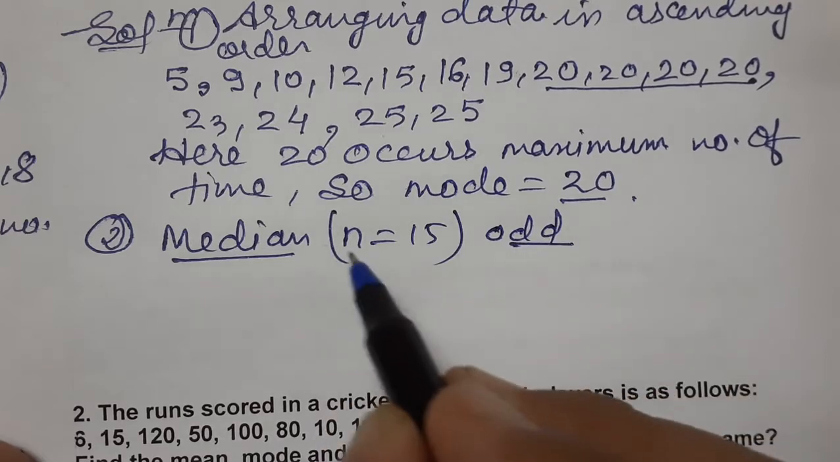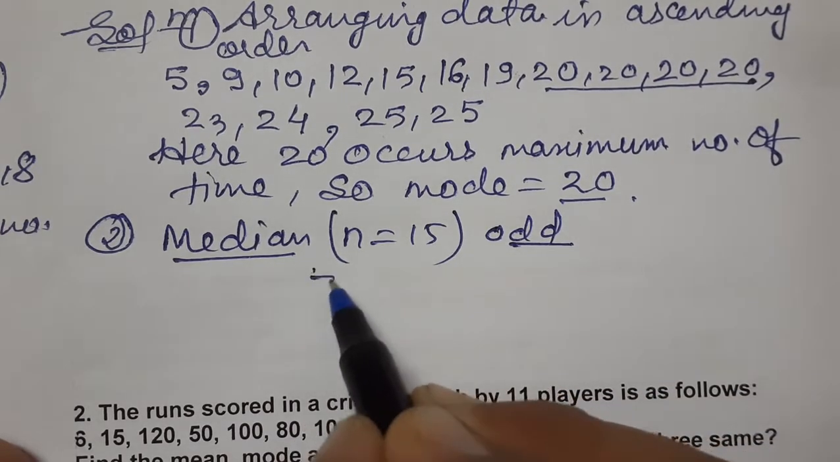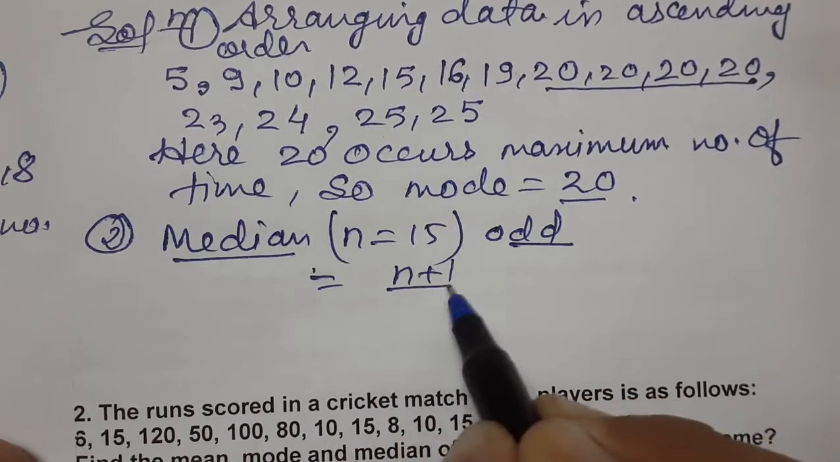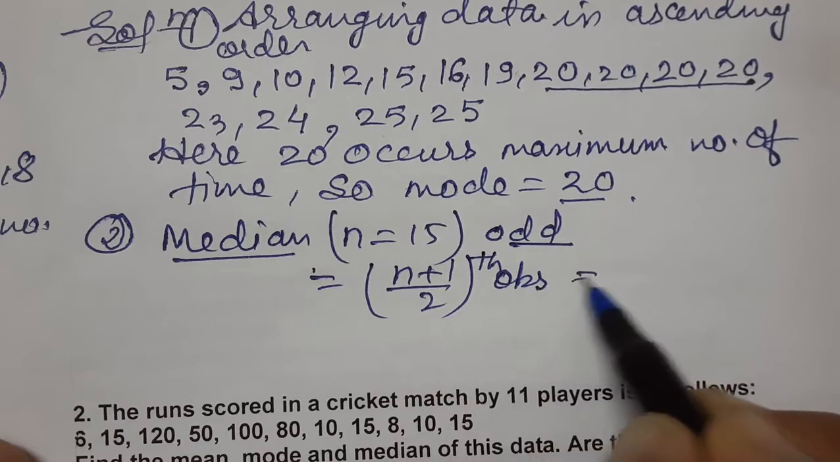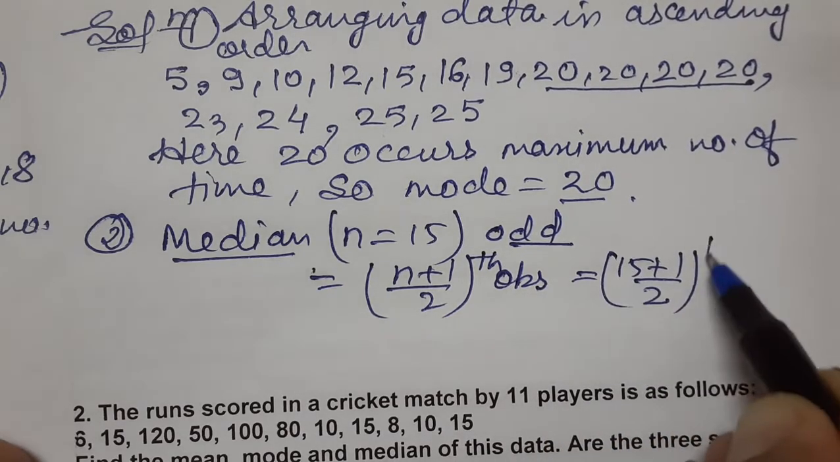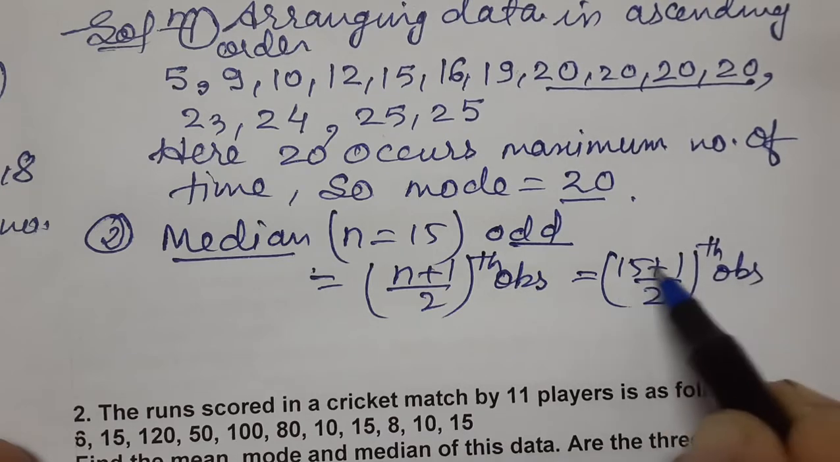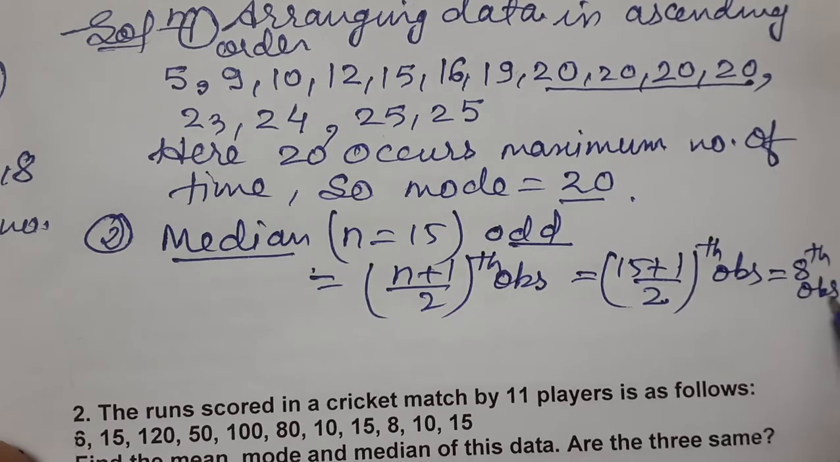For odd, it is very easy for us. How to find median in case of odd? Median equals (n plus 1) by 2th observation. n stands for number of observations. 15 plus 1 by 2th observation. 15 plus 1 is 16, 16 by 2 is 8th observation. So what is the eighth observation?